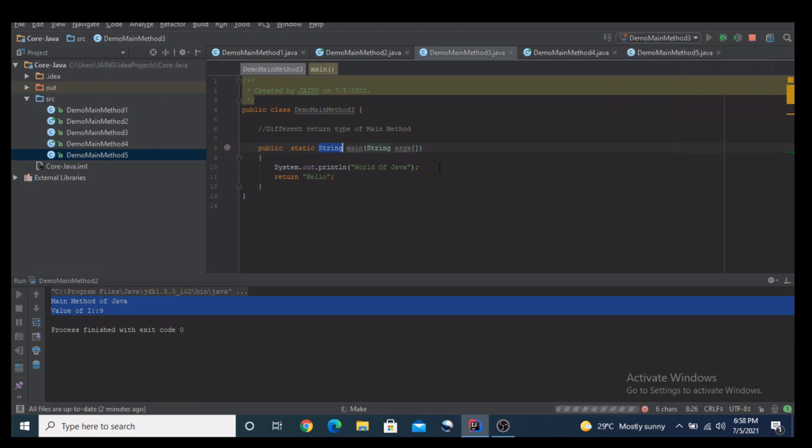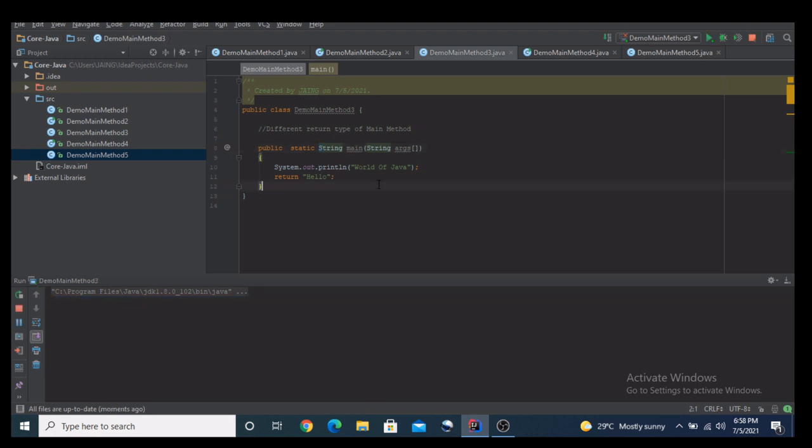Here you can see that the compiler again is not giving any kind of error or exception that you cannot mark your main method with a different return type. So there is no restriction from the compiler side. Here you can see the result: main method must return a value of type void.